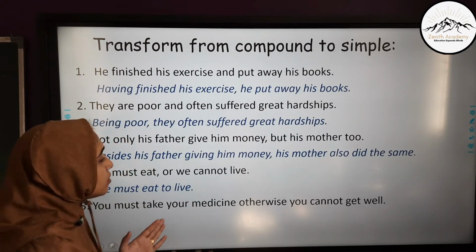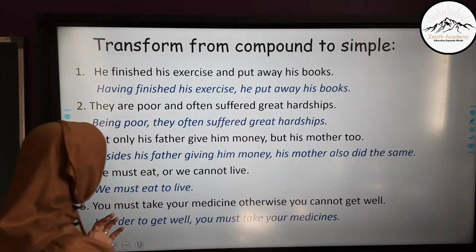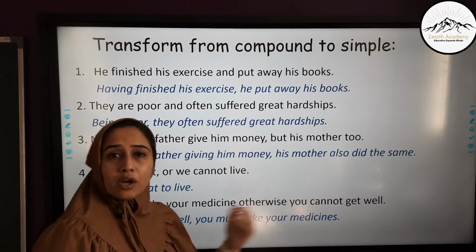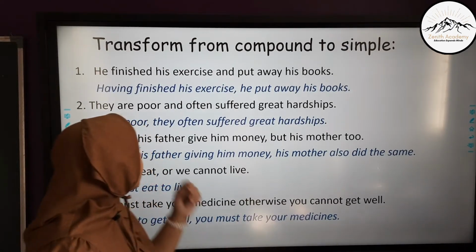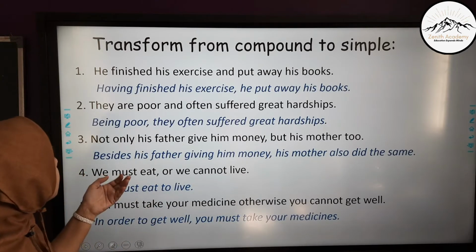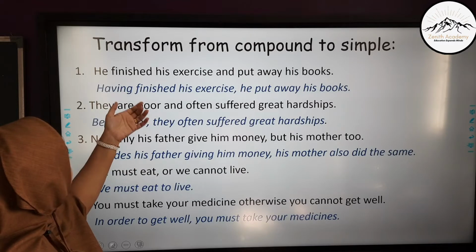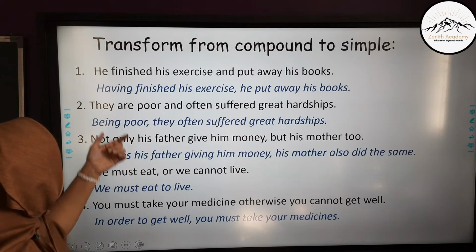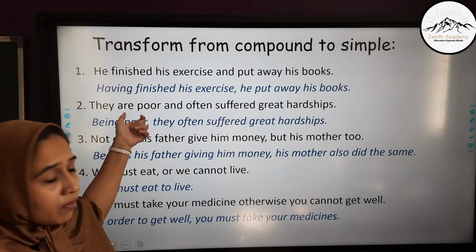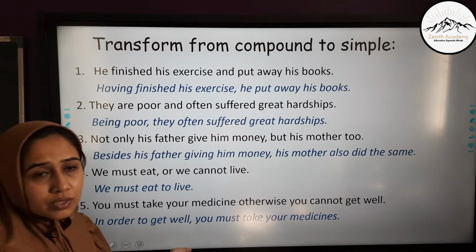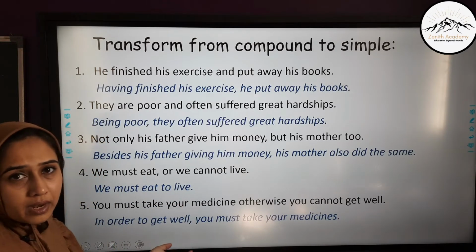So what we do is, we remove otherwise and we add in order to. In order to get well, you must take your medicines. Also, when you observe closely, you will see that in the first three sentences, we are using the ing form of the verb, and here, to live, the infinitive form of the verb is used. To live and to get well.